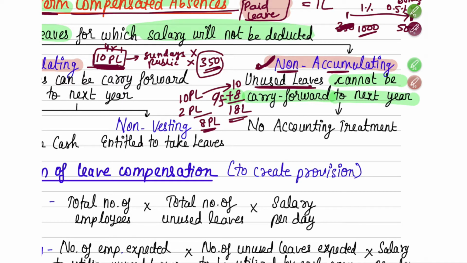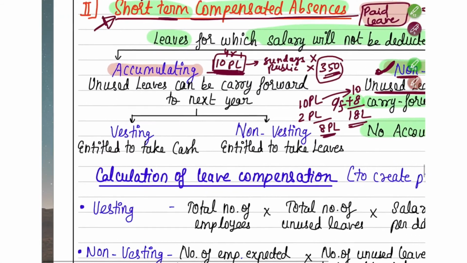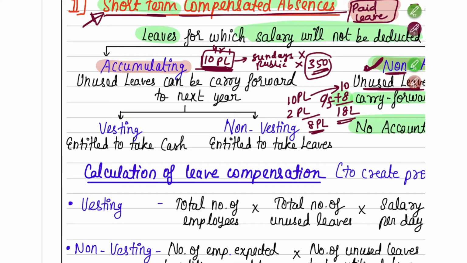In this year, if you use it, well and good. If you don't, then it is going to lapse. So that is all about your non-accumulating type of compensated absences. Here in our AS, there is no accounting treatment for it. So the important one is what now? For which accounting treatment has been prescribed? It is your accumulating. Accumulating means next year you can use those unused leaves.